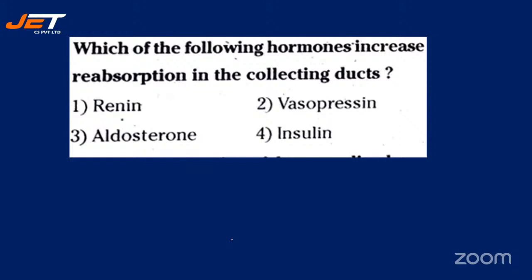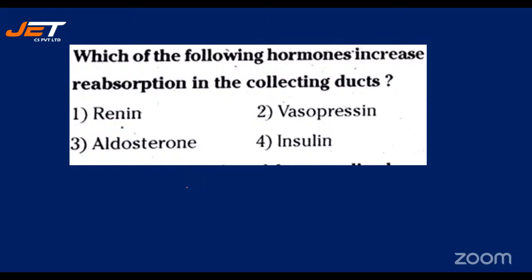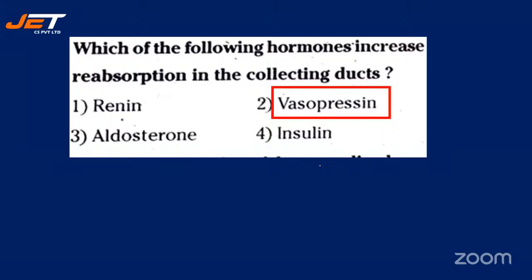Quickly write your answers in the chat box. Alright, students, your time is up. The correct answer for this question is vasopressin.